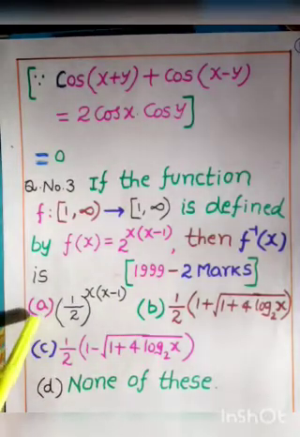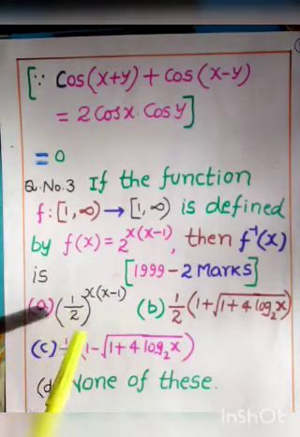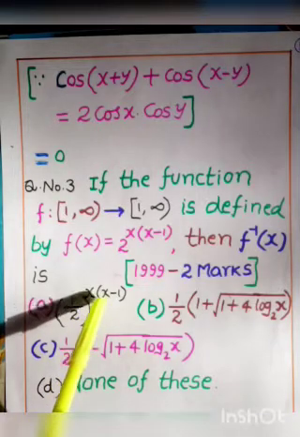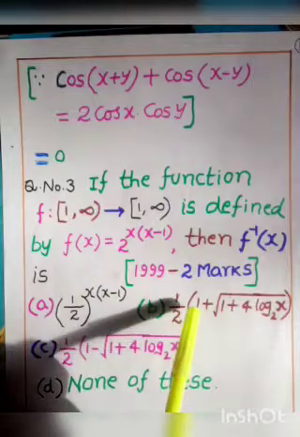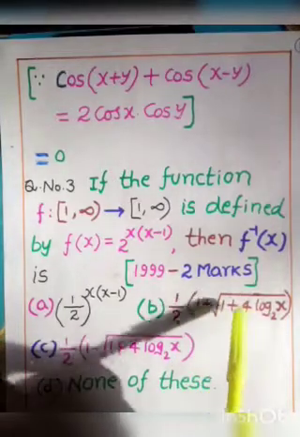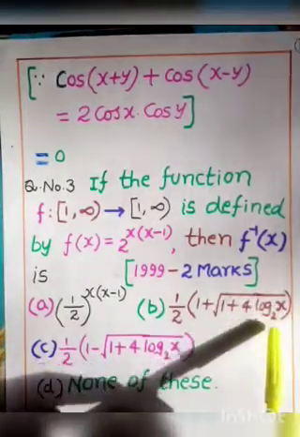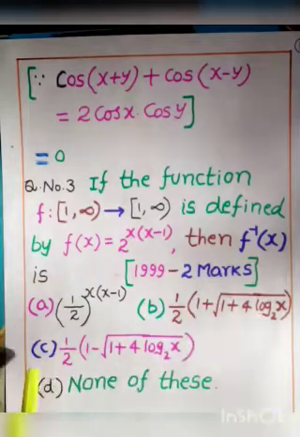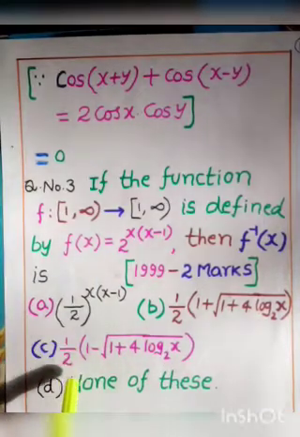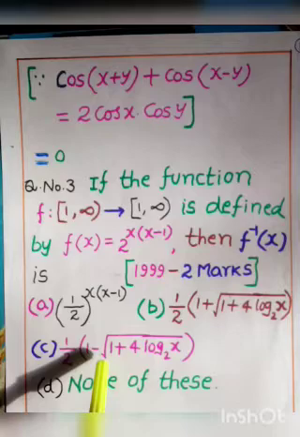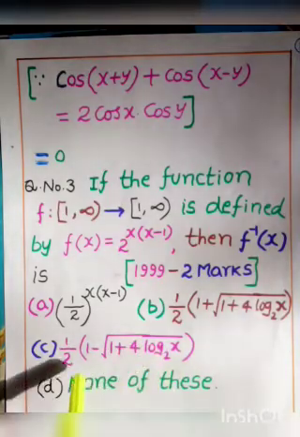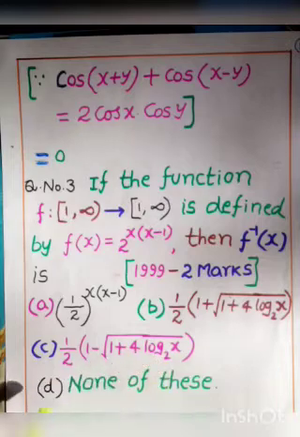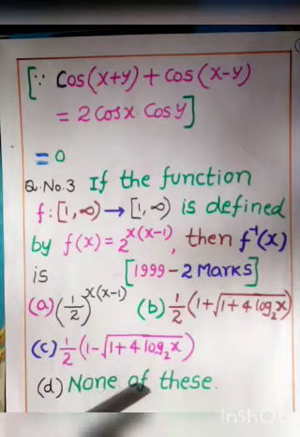What is the option A? First option: 1 by 2 whole to the power of x into x minus 1. Second option is 1 by 2 into 1 plus square root of 1 plus 4 log x base 2. This is the second option. Third option: 1 by 2 into 1 minus square root of 1 plus 4 log x base 2. This is the third option. And the fourth option is none of these.